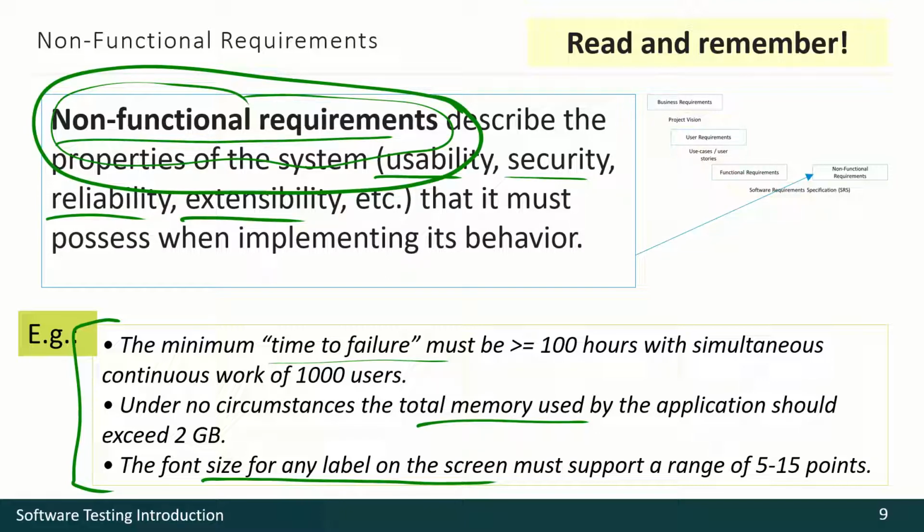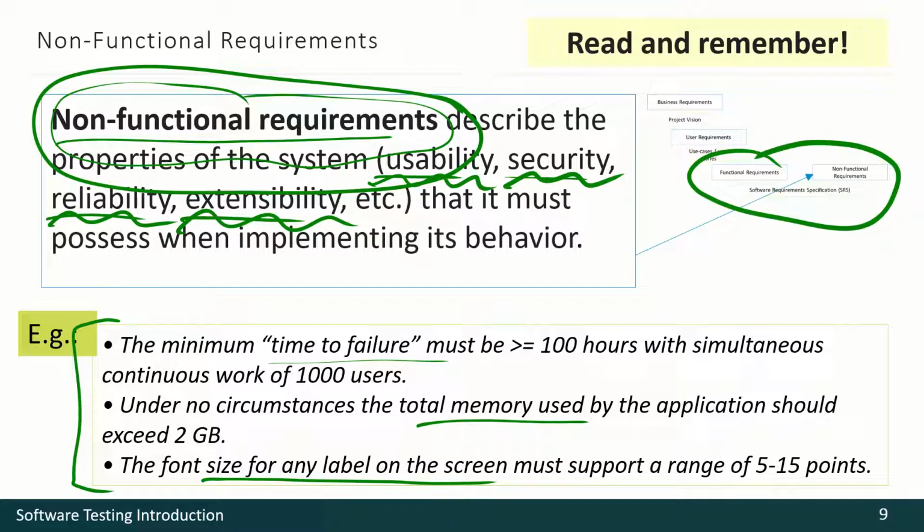For instance, it lacks usability, it is not secure, not reliable, not extensible, and so on. So that system is hard to use in real life, or even impossible to use in real life. That is why both functional and non-functional requirements are absolutely crucial to make a good project.